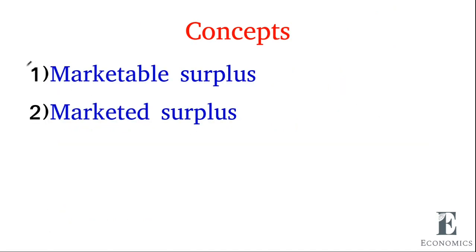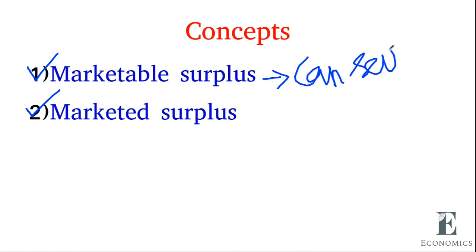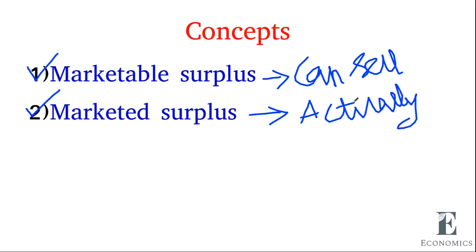Here we are going to see two concepts: marketable surplus, how much the farmer can sell, and marketed surplus. Marketed surplus refers to how much quantity he actually sold. So these two we are going to see in this class.